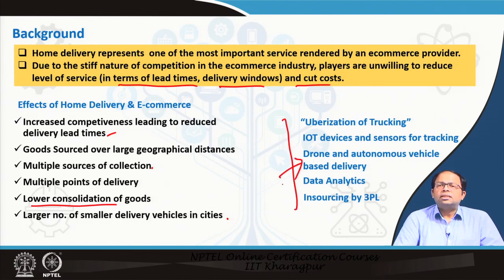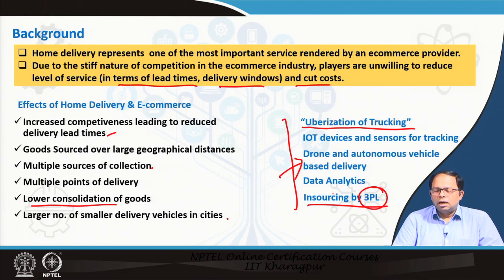These are other changes that are coming to this particular industry, like the Uberization of trucking. That means we can have logistics companies, for example, when we are talking about 3PL, this is third party logistics. So, these are the logistics carriers. We have discussed the term carriers earlier. These are carriers which can consolidate goods by different senders and receivers, and then they can do the delivery. So, these are separate entities. These are not private goods carriage by a particular company.